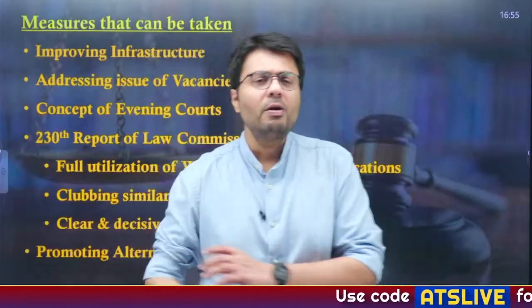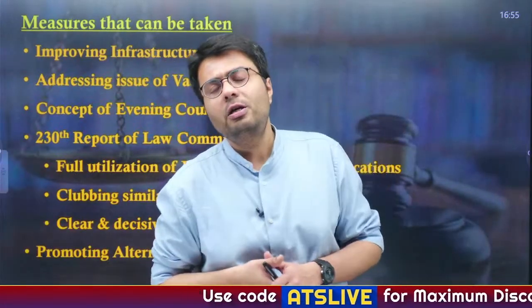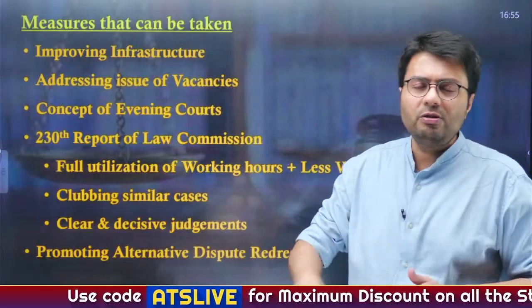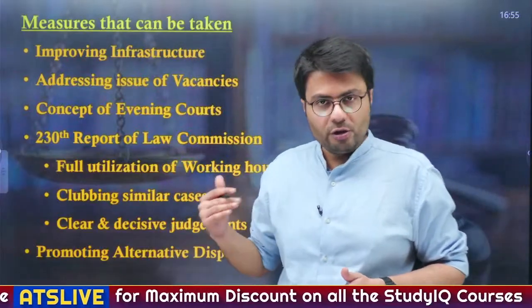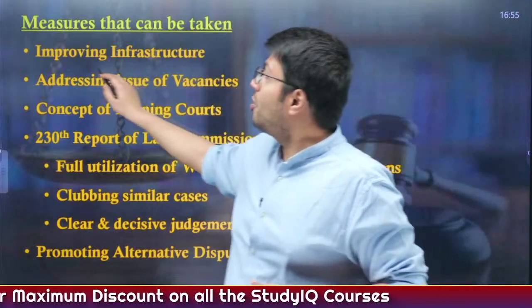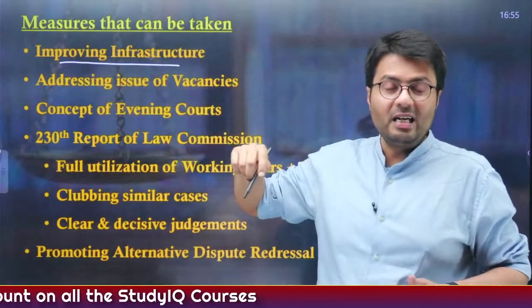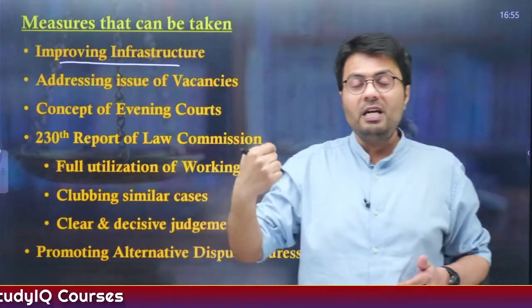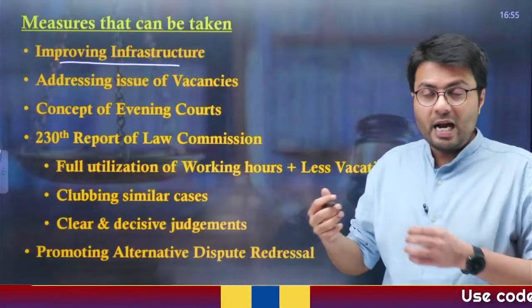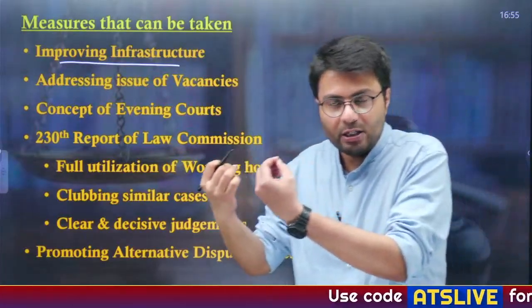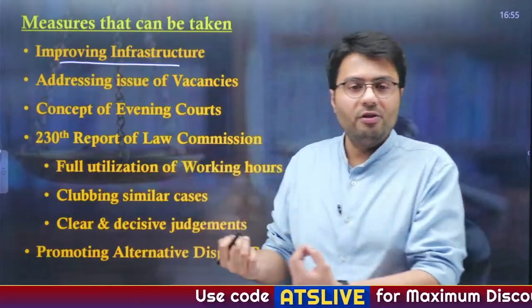So the question now remains, what measures can be taken in order to improve the process and reduce the amount of judicial pendency? First of all, as I told you, there's a need for creation of newer infrastructure. For that, you need to digitize courts, and you need to create newer courtrooms so that the judges have adequate space and time to give their judgments.